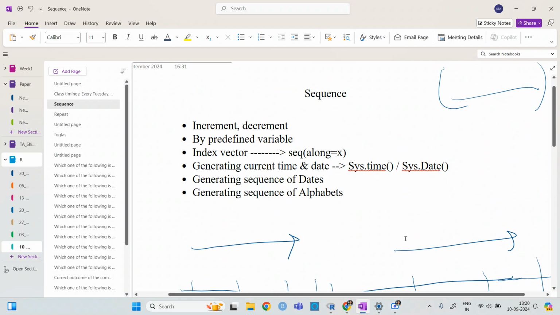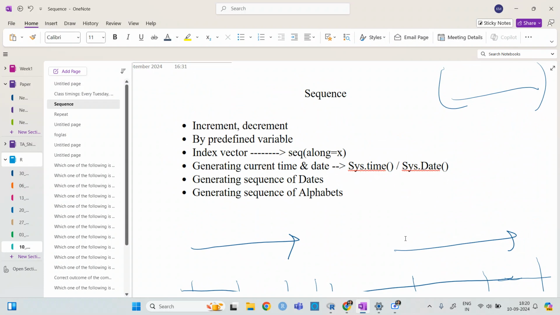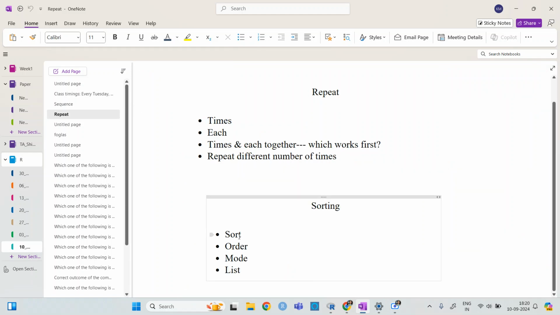So that was regarding the index vector. We will see this more when we do sort and order, and then if we order it in a decreasing form and increasing form, we can make more use of this. Okay.